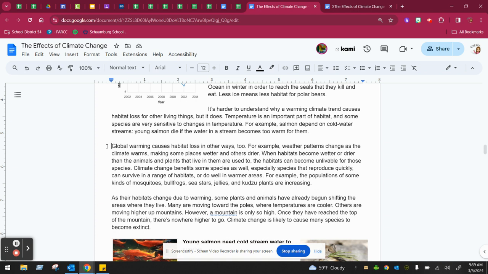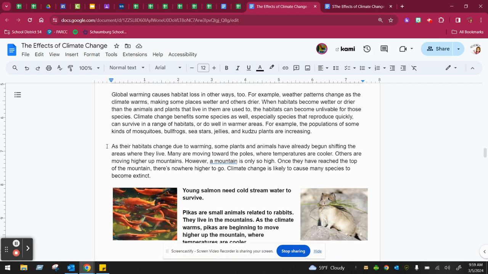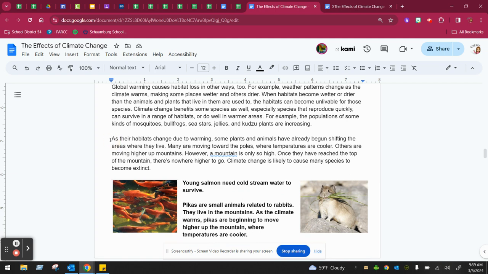Climate change benefits some species as well, especially species that reproduce quickly, can survive in a range of habitats, or do well in warmer areas. For example, the populations of some kinds of mosquitoes, bullfrogs, sea stars, jellies, and kudzu plants are increasing. As their habitats change due to warming, some plants and animals have already begun shifting the areas where they live.